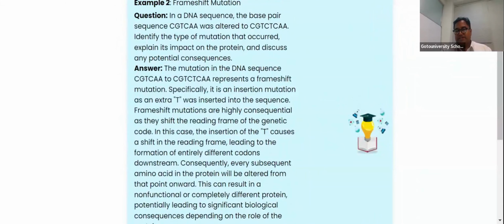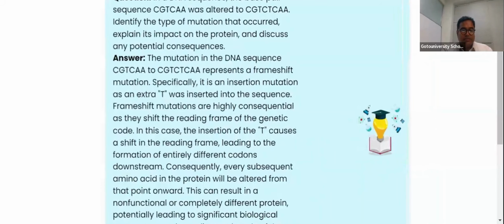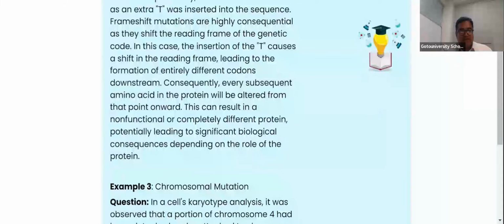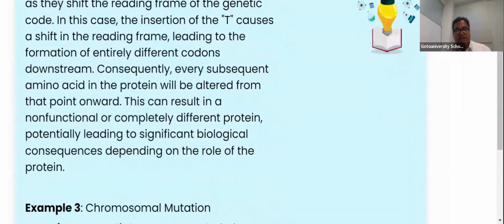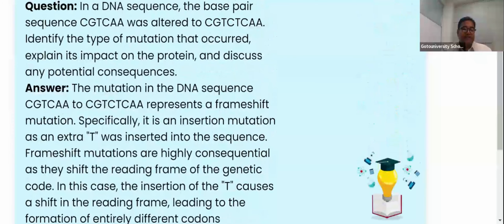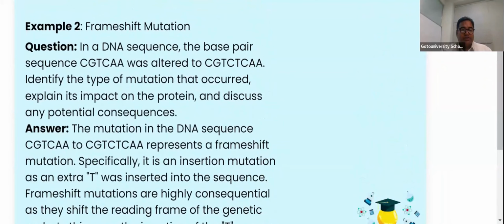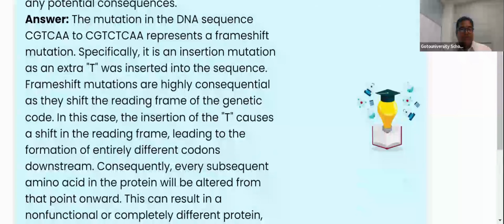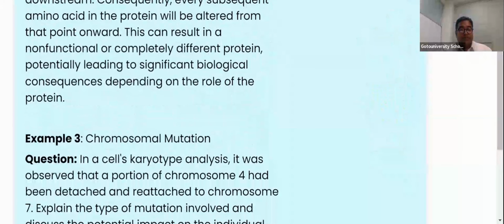Okay. The DNA base pair sequence of CGTCAA was altered to this; identify the type of mutation. Of course, it is a point mutation, or frame shift mutation, because the protein frame is getting changed. Can you see this? A completely different protein is formed. This is a very good example of this particular frame shift mutation question. This is the way your answer should be explained while narrating in the board exam.